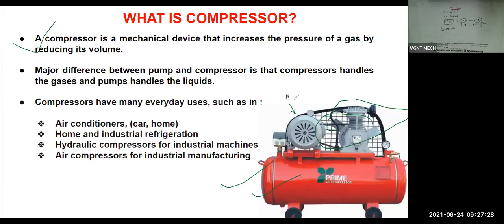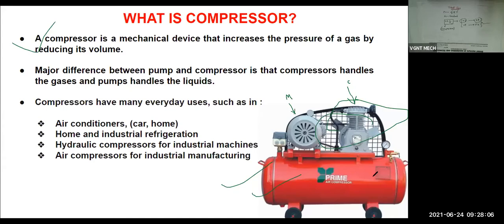This part is a motor, and this part is a cylinder where we are going to compress the air. C stands for cylinder, and this red colored cylindrical tank is the air tank where we are going to store the compressed air. Inside this cylinder we compress the air, and after compressing it, we transfer the compressed air to store inside the tank.